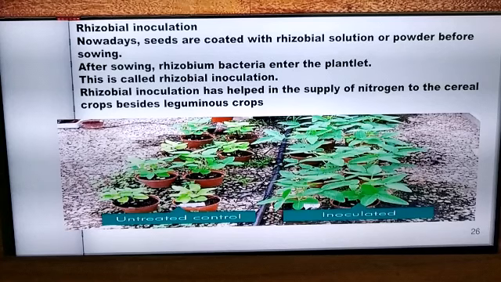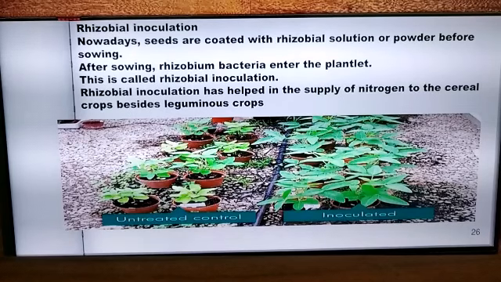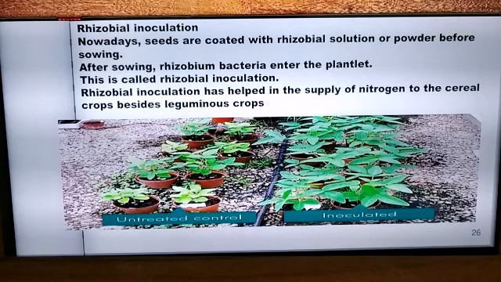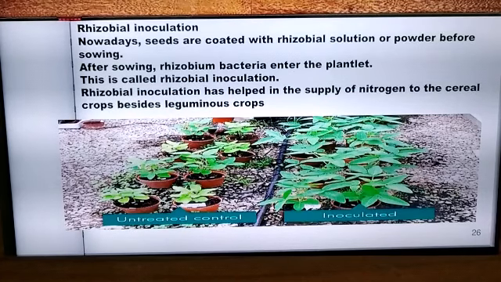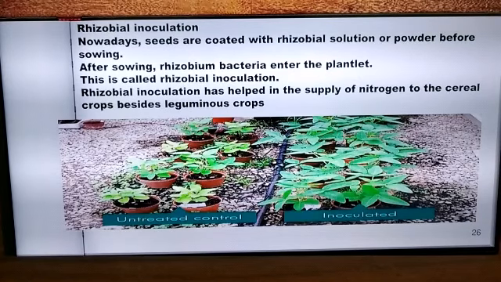So for that, what is done is that the seeds of the cereal plants are coated with a rhizobial solution which is readily available in the market. Dry powder formulations are also available in the market. So dry powder can also be coated on the seeds of the cereal plants, and rootlets of the plants can also be dipped in the liquid rhizobial solution, or dry powder of Rhizobium can be applied on the rootlet.